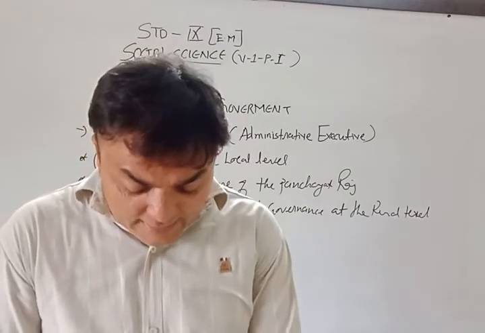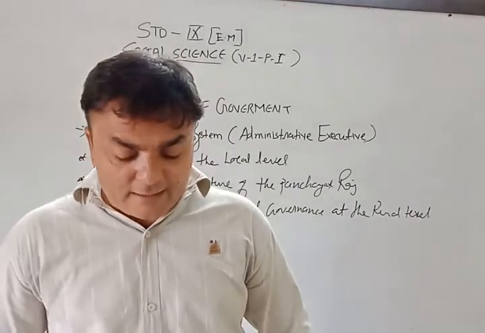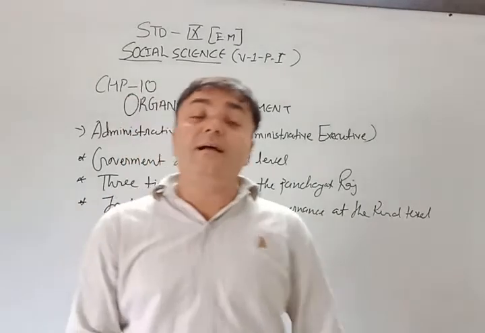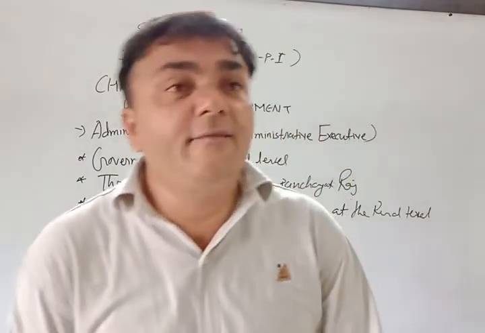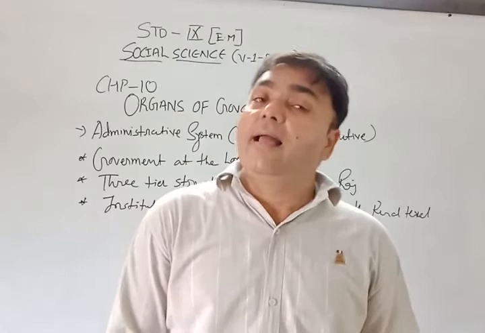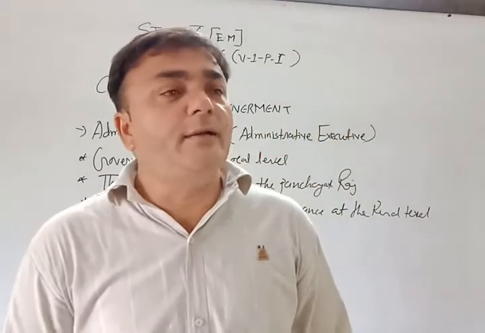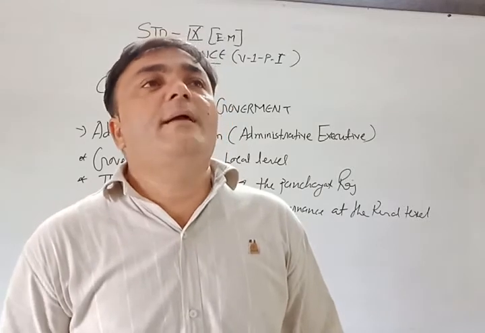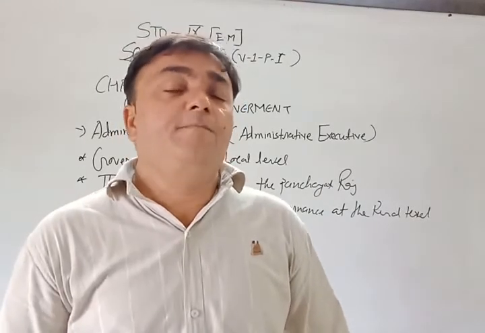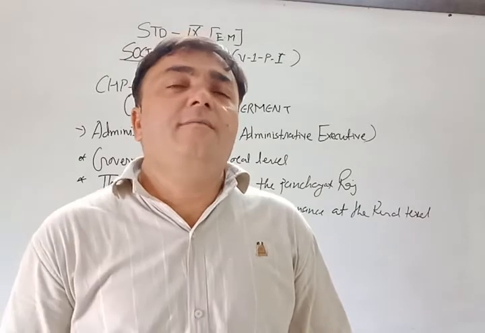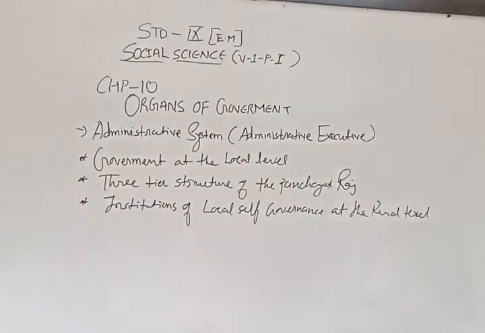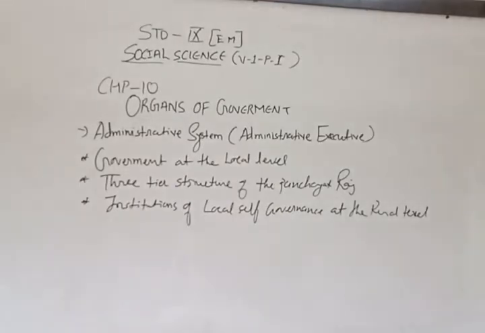Before going to the three-tier structure of Panchayati Raj, I would like to repeat the organs of government: executive, judicial and legislative. There are three sections of the government. At the top of them there is a President. We have Prime Minister Mr. Narendra Modi too, then his cabinet ministers and other ministers.